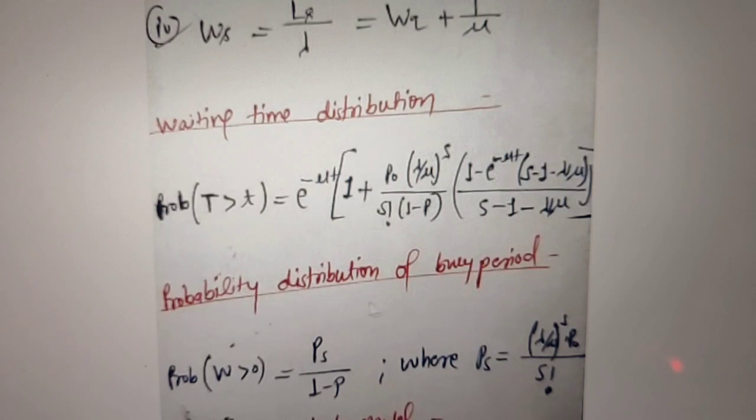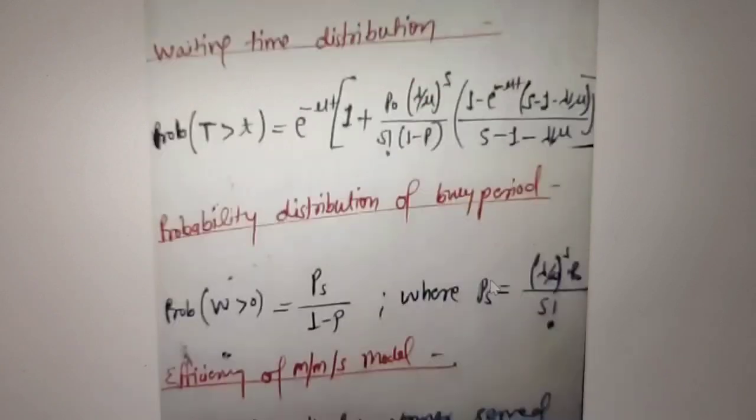Now what is the probability distribution of the busy period? In the system, how many times the server or service provider goes busy, we have to find out that distribution. Here the probability that time is greater than 0 is nothing but Ps divided by 1 by rho, where Ps is lambda upon mu to the power s, multiplied by p naught and divided by s factorial. These two terms are our waiting time distribution and probability distribution.